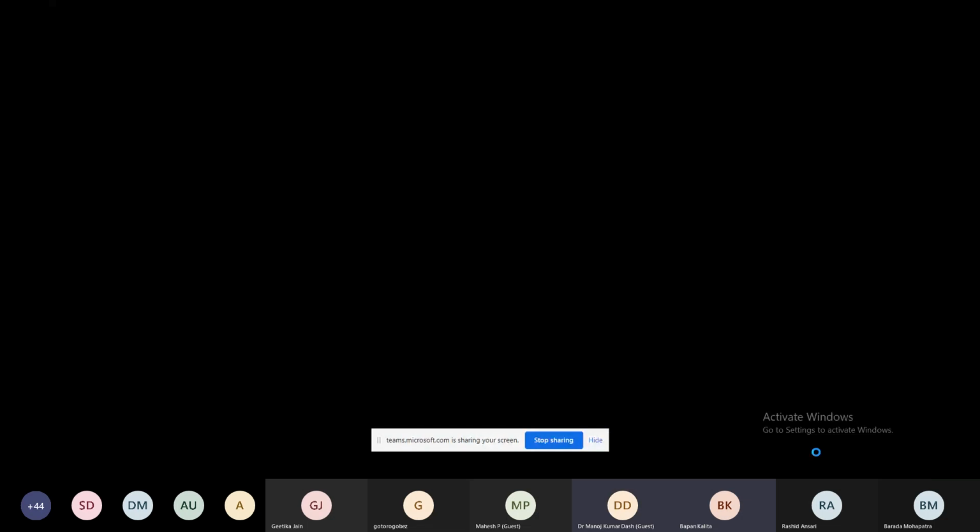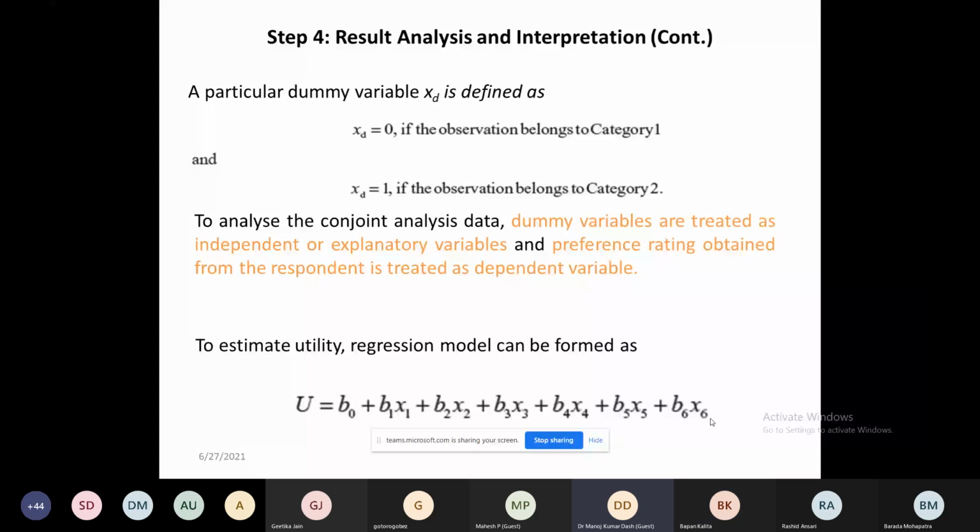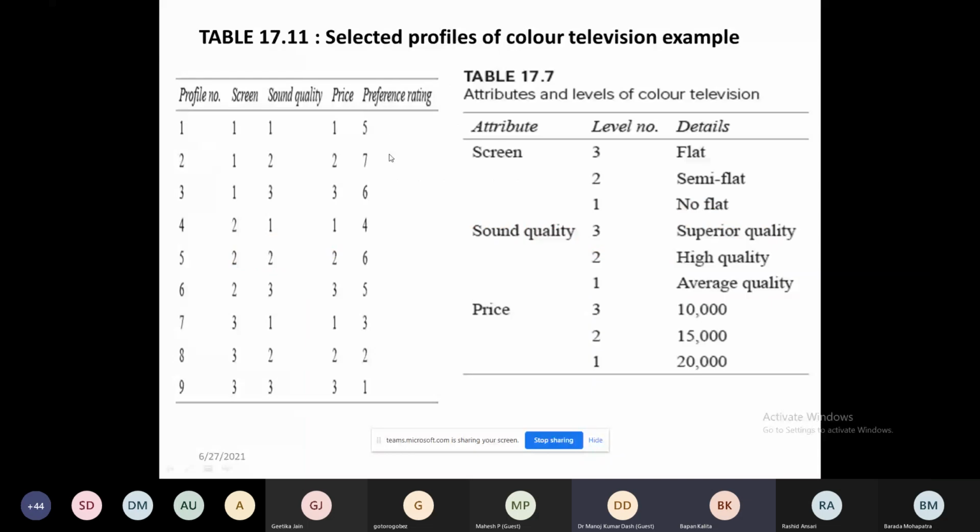We put the data in SPSS. Now what next? Now the second stage is very important. You have to calculate the regression analysis. Now here, this is your y, and this is your x1, x2, and x3. These are nominal scale.